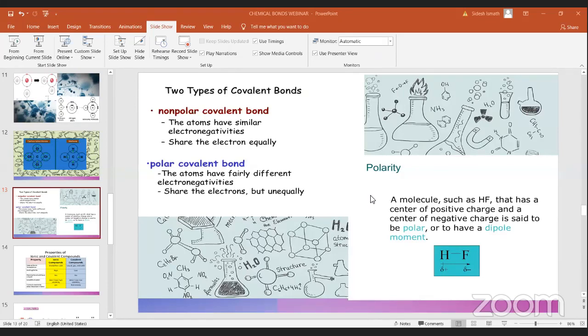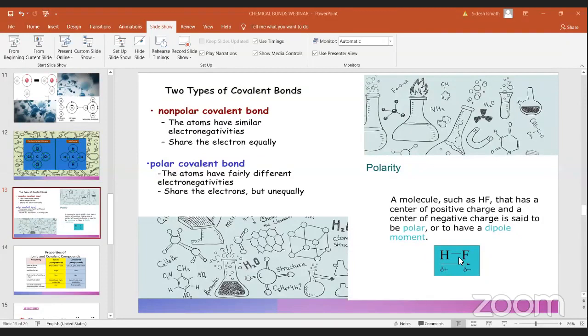Electronegativity is not electron configuration, it's something different. The question is, what is the electronegativity value of fluorine? No, it's not 3.8. It is 4. The electronegativity of fluorine is the highest one.